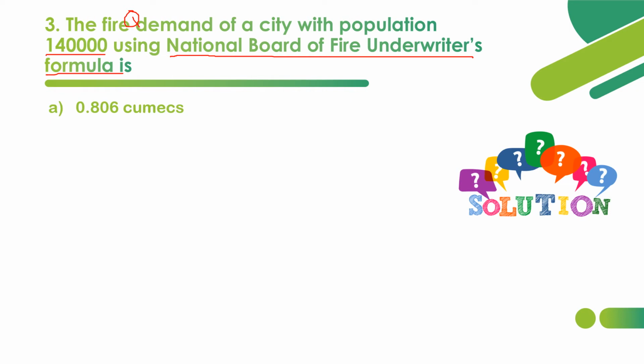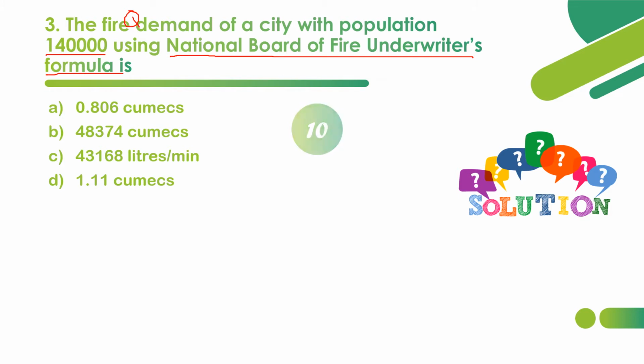Option A: 0.806 Qmax. Option B: 48,374 Qmax. Option C: 43,168 liters per minute. Option D: 1.11 Qmax. So what is the fire demand, in Qmax or liters per minute? They have confused the units, so you have to be careful, because as per the formula there will be some unit. These are empirical formulas, and you have to be aware of them.